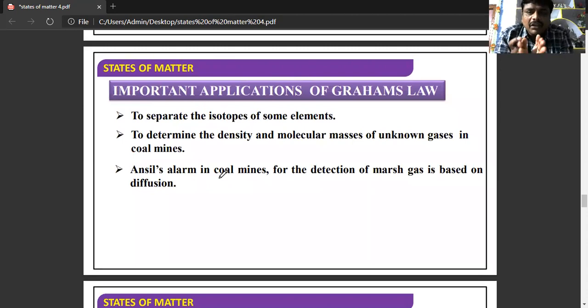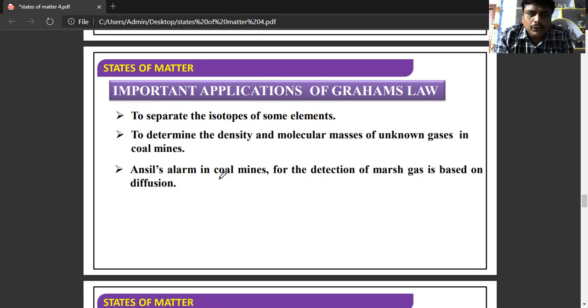So what are the applications of Graham's law? This Graham's law is very useful to separate the isotopes of the same element. Suppose you consider chlorine. Chlorine has two isotopes, chlorine-35 and chlorine-37. This Graham's law of diffusion is used to separate those isotopes.